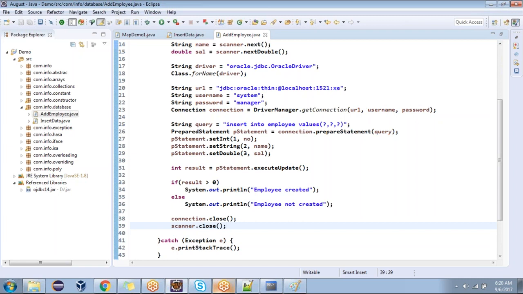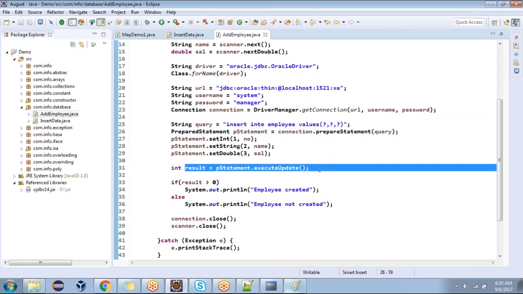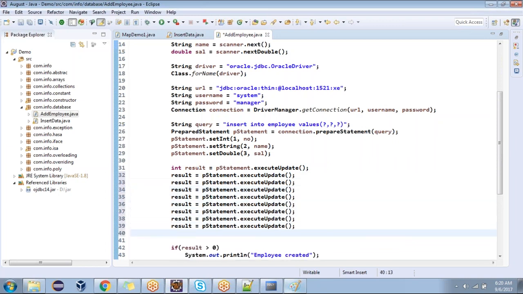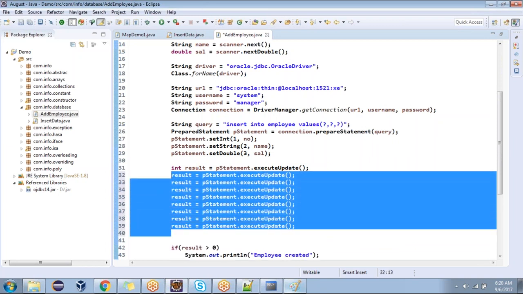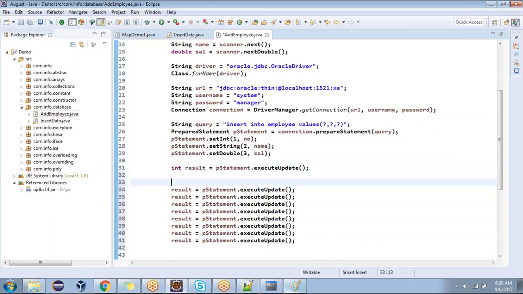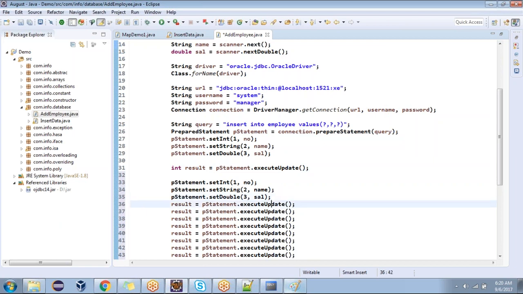I'm just confused between the prepared statement and statement. You were saying that if we execute 10 times, prepared statement is much more beneficial. Can you explain that point? That's what I'm explaining to you. When you are creating the prepared statement only, we are passing the query. When you are executing the same query again and again, look at now, are you passing the query? No. We are passing only values. We are reading the values and we are going to pass them. Understood now?